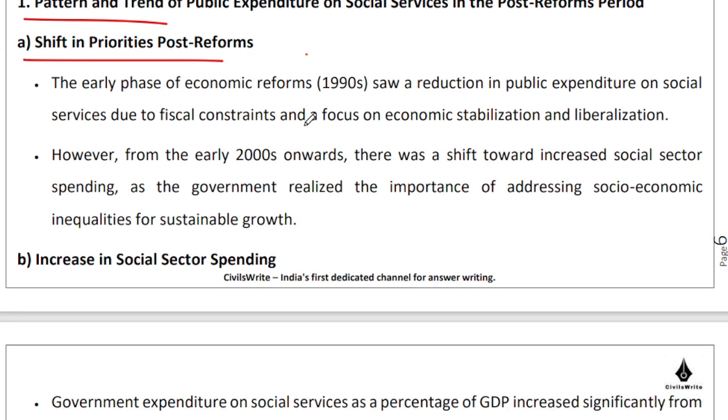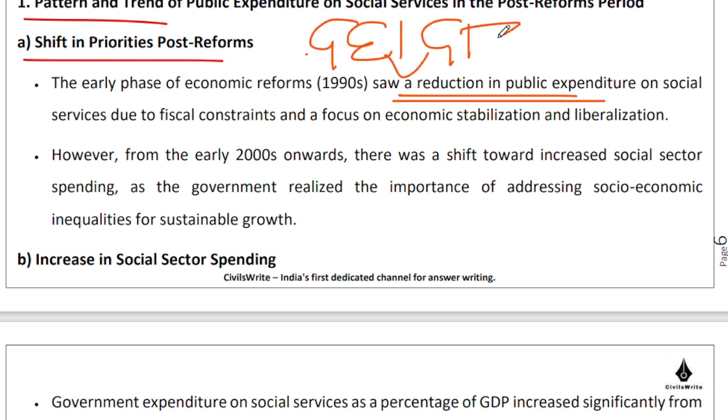So generally speaking, in the post reforms period, there was a tightening of expenditure, in the sense that government of India wanted to bring its expenditure down. Why? Because they wanted to bring their borrowing down. Why? Because they wanted to control the fiscal deficit and the debt level of the economy. So in general, expenditure was curtailed. Okay.